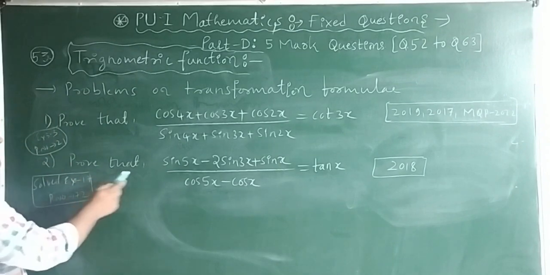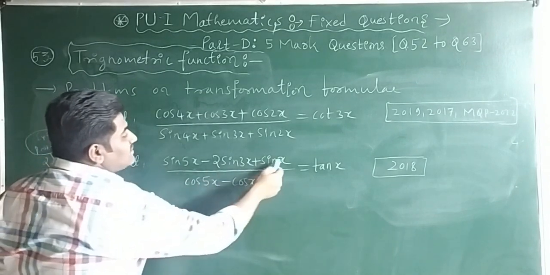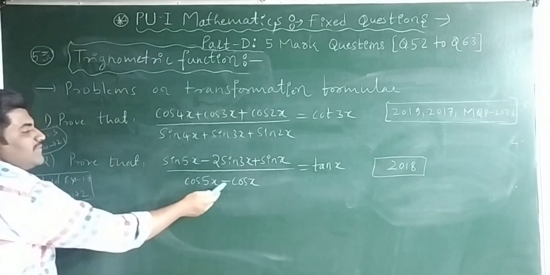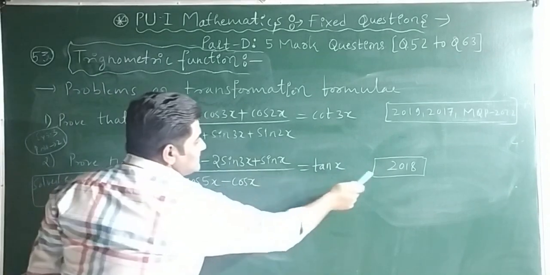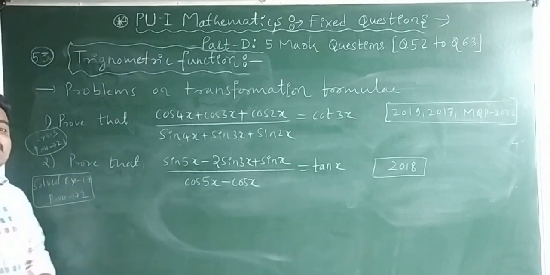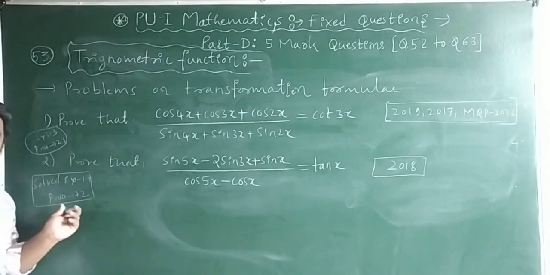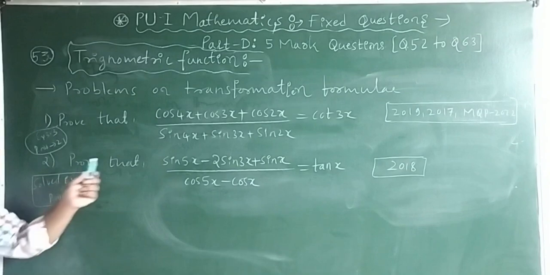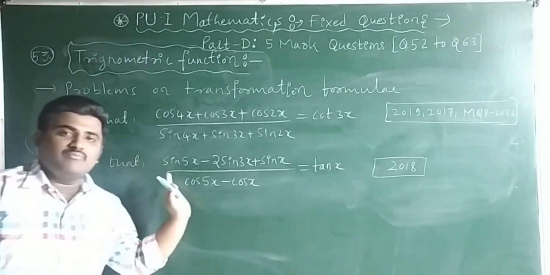Next one, prove that (sin 5x minus 2 sin 3x plus sin x) divided by (cos 5x minus cos x) is equal to tan x. This is asked in annual exam 2018. And this is there in the NCERT textbook page number 72. And it is a solved problem, already solved problem it is.